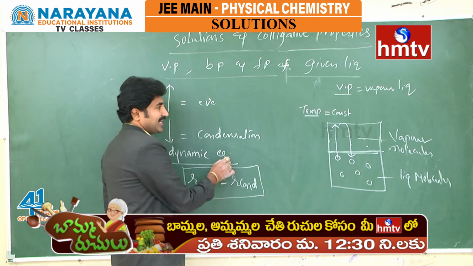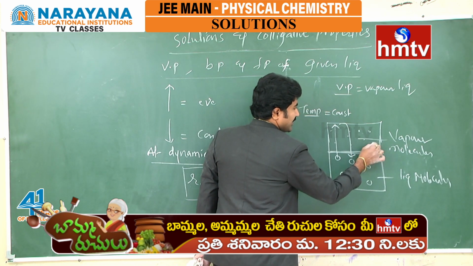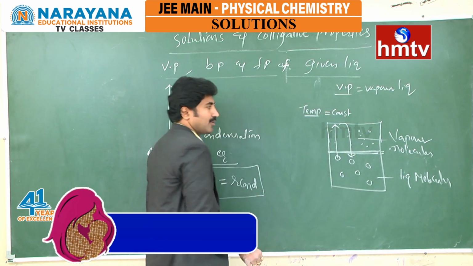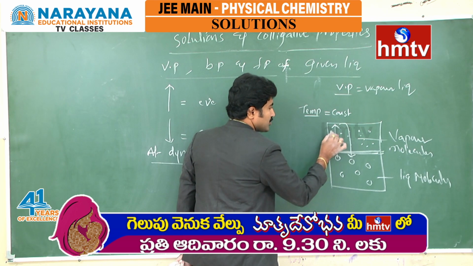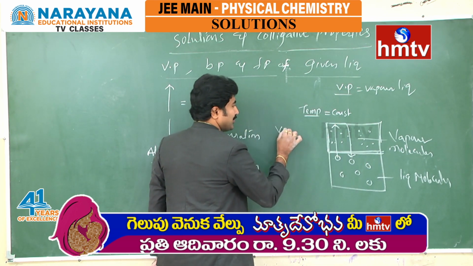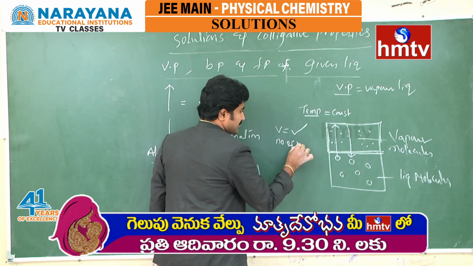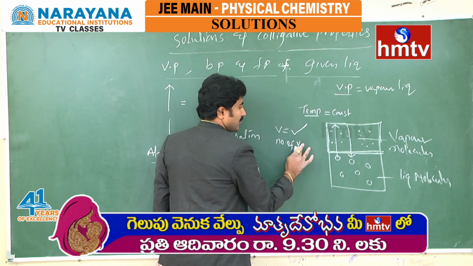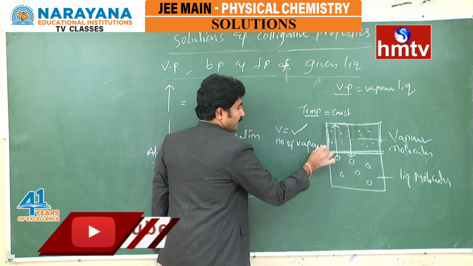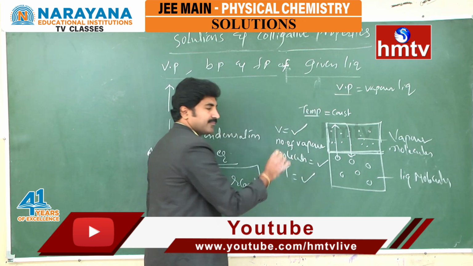At this dynamic equilibrium, there are a definite number of vapor molecules in this closed vessel. This is a closed vessel. We know this volume, the number of vapor molecules is also known, and we already know the temperature.